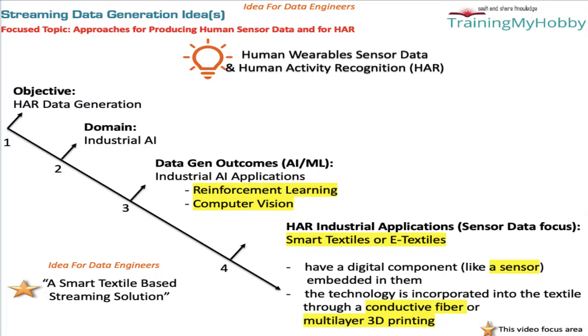All this is because the purpose of this channel's videos is to generate streaming data and use the generated data during learning of various streaming technologies. Finally, I am recommending a smart textile based streaming solution as an example application for data generation to learn Kafka, Spark, GCP PubSub, and other streaming technologies.